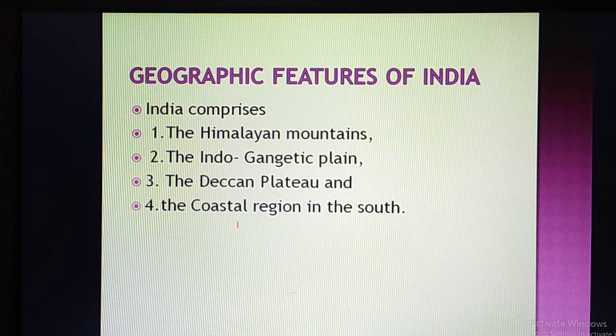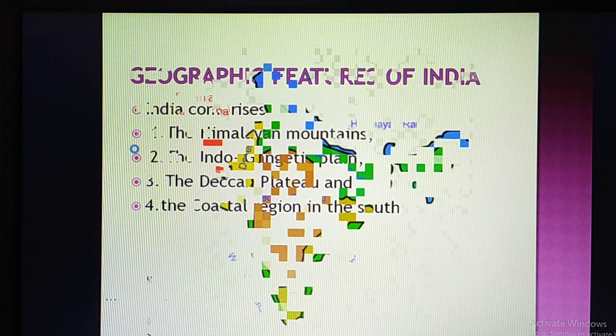Next, India can be divided into 4 parts physically, meaning the physical features of India. First, the Himalayan mountain, or northern mountain, also you can say. Second, the Indo-Gangetic plain or northern Great Plain. Remember there are various names. Third, the Deccan Plateau, and fourth, the coastal region in South India. So finally we can say India has been divided into 4 parts.